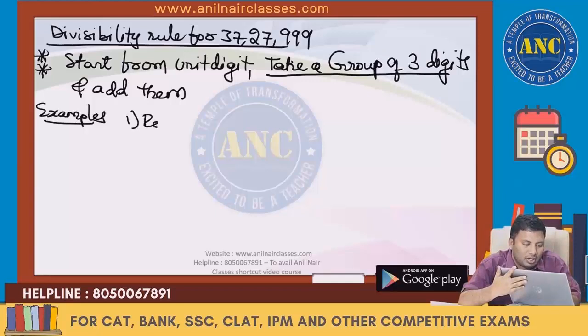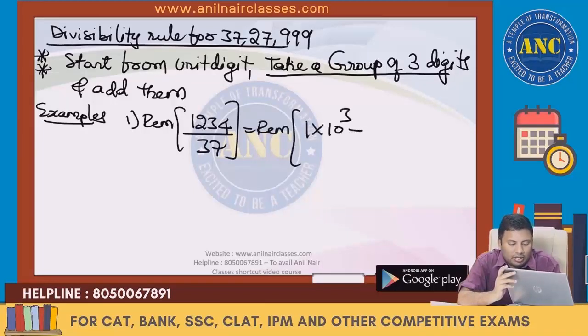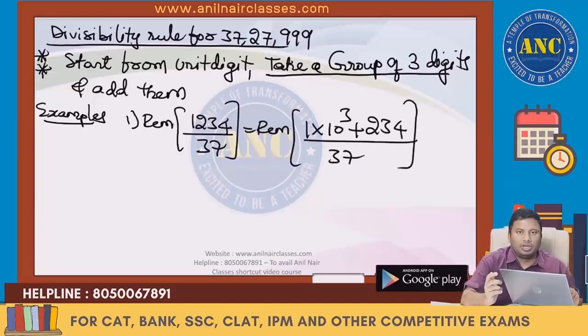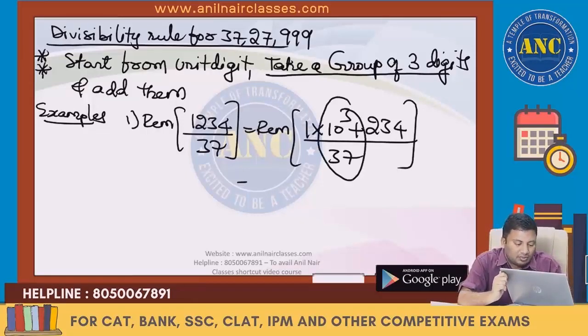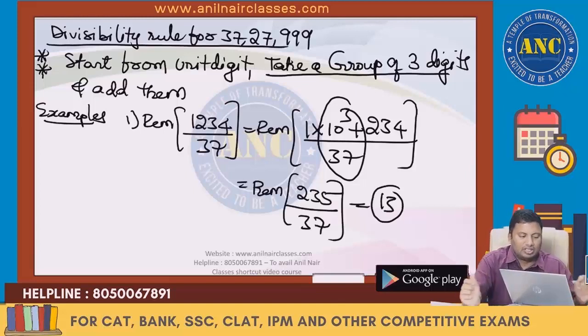First one: remainder when 1234 is divided by 37. This is nothing but 1 into 10 cube plus 234, divided by 37. 10 cube by 37 leaves 1. So 1 plus 234, which is 235, divided by 37. 37 sixes are 222. The answer for this question is 13. I hope it is clear.